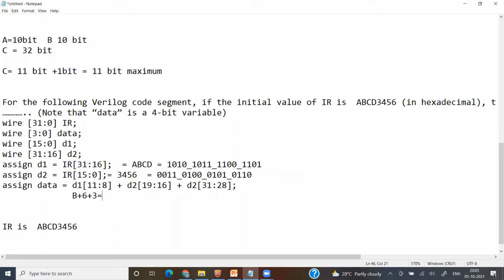Okay. So what will be the addition result? 6, 3, D. So it will be like 8, 6 plus 3, 9. So 19. Okay, so if I am converting 19 into a decimal value, then what will be the value? It will be a 5-bit value. Okay. So 19 means 16 plus 3. So 1, 0, 0.